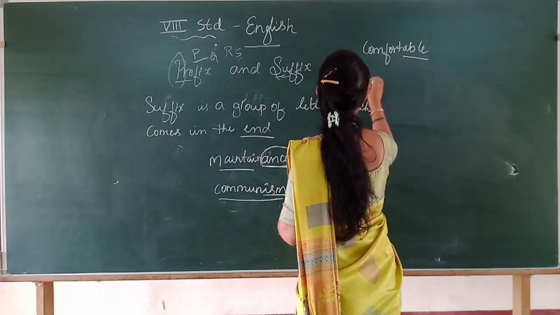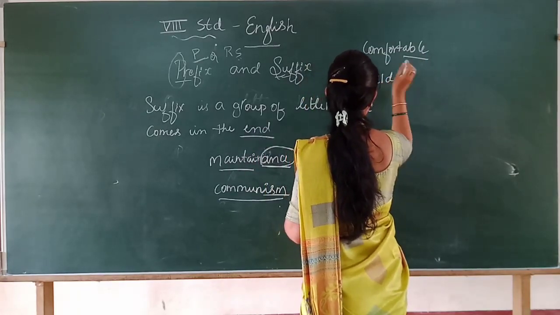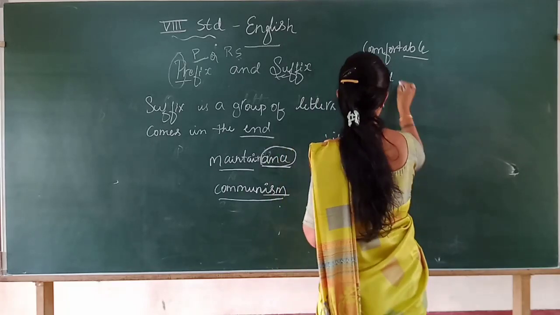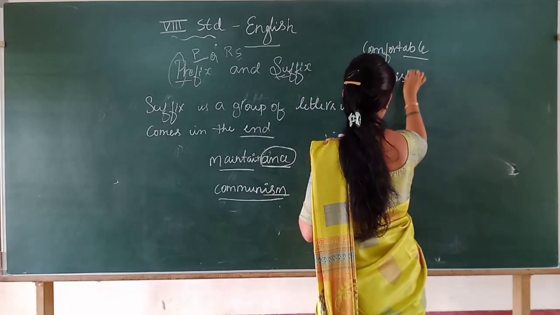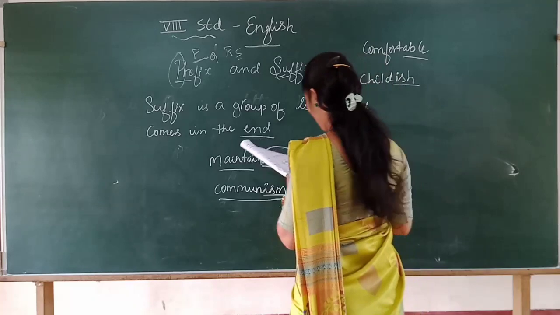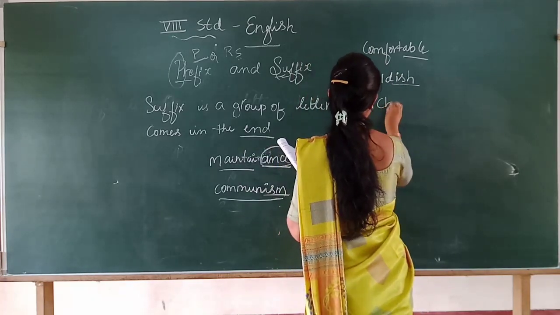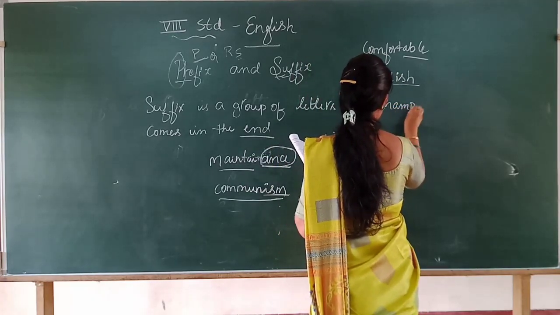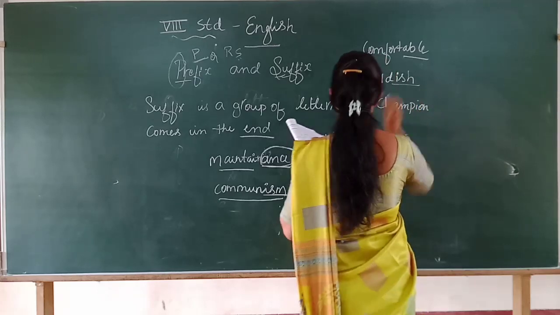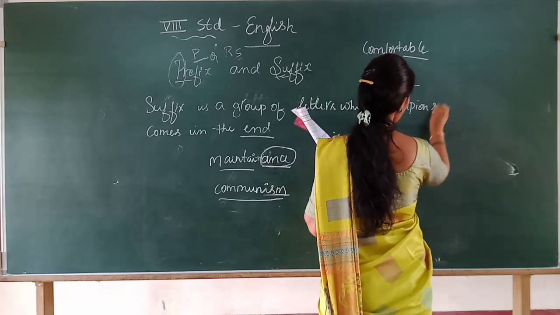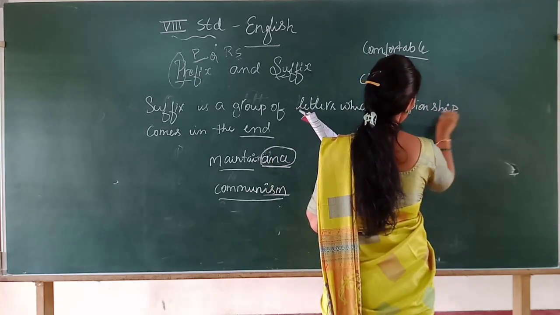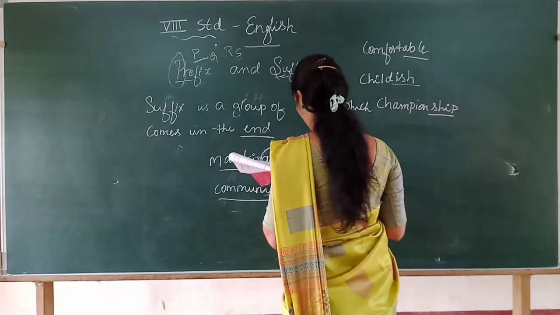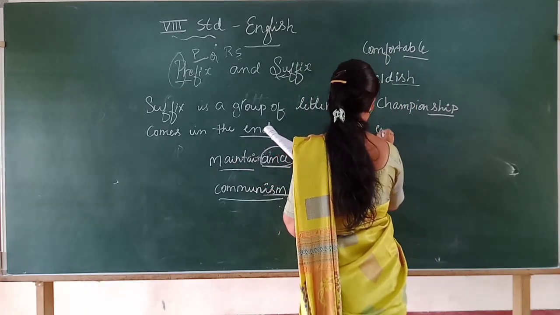Then child. Child. For child, if I add ish, childish. Then champion. Champion. For champion, if I add ship, that becomes championship. Then employ.